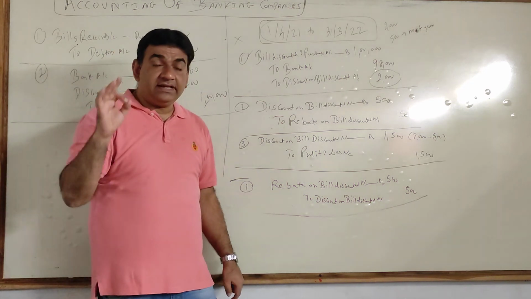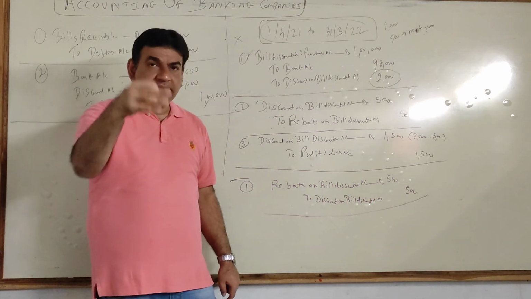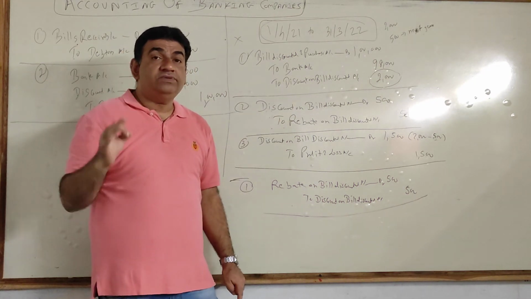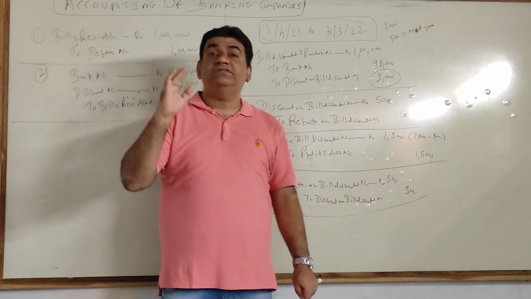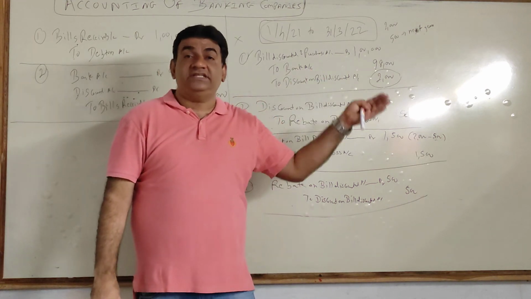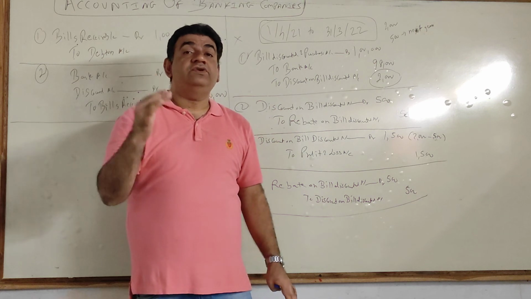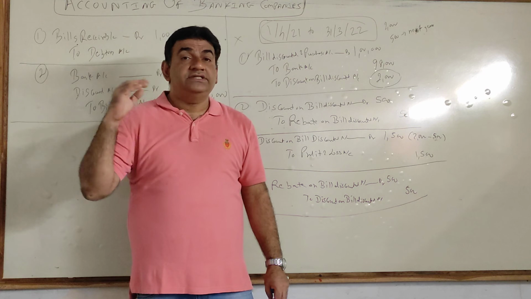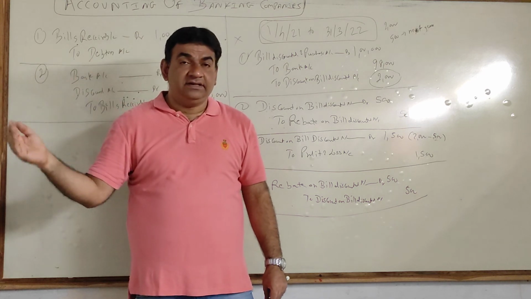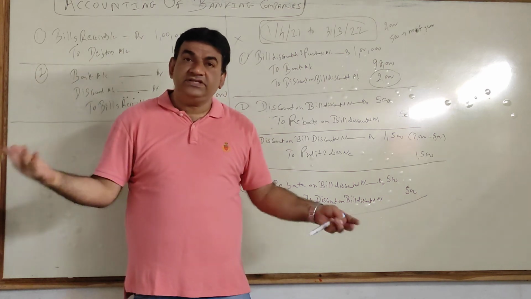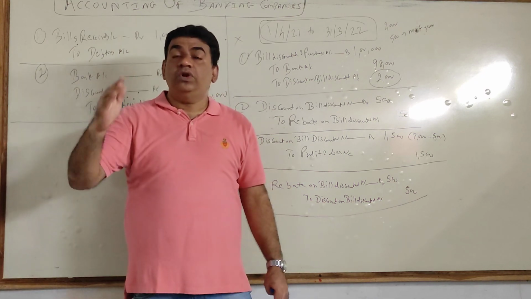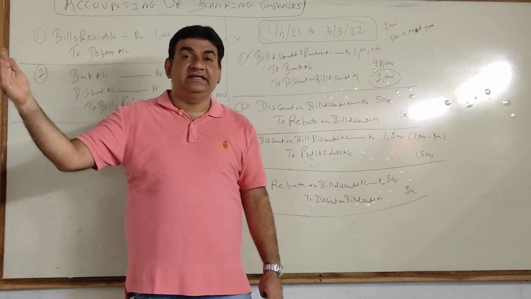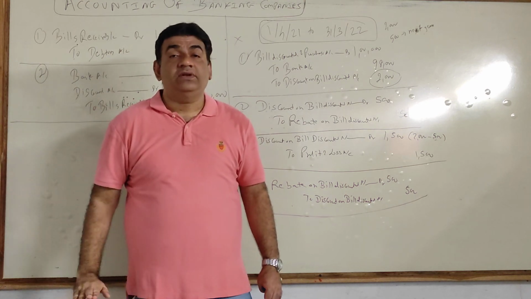Okay, and I am repeating again because I am winding up this video. I'll take the sum in the next video. What is rebate? Rebate comes into the picture when some part of the discount goes into the next year. In the question they will give you due dates. So rebate will be calculated only for those bills whose due date goes into the next year. If the due date is in the current year, it's an income of the current year only. So only in those cases where the due date goes into the next year, rebate will be calculated.